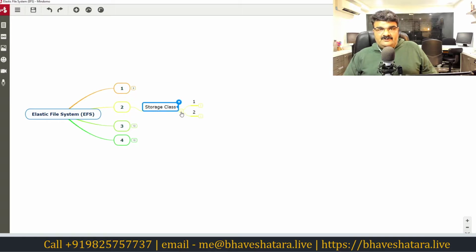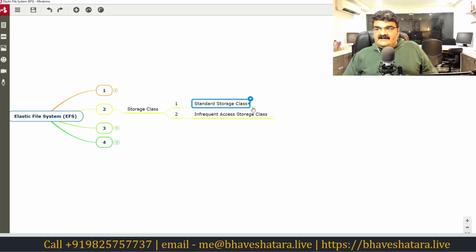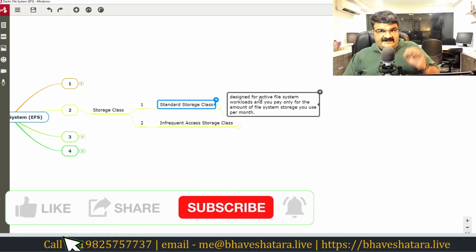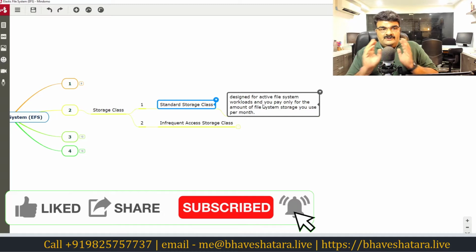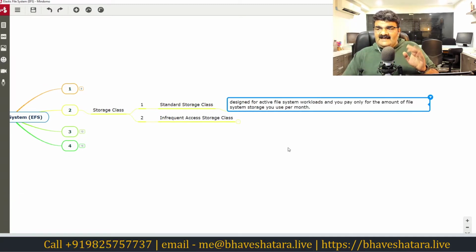So in Amazon EFS, you can store the data in two storage classes. One is the standard storage class and one is the infrequent access storage class. Standard storage is designed for active file system workloads, and you pay only for the amount of file system storage you use per month. When you are using standard storage, you pay for the actual amount that you store there.